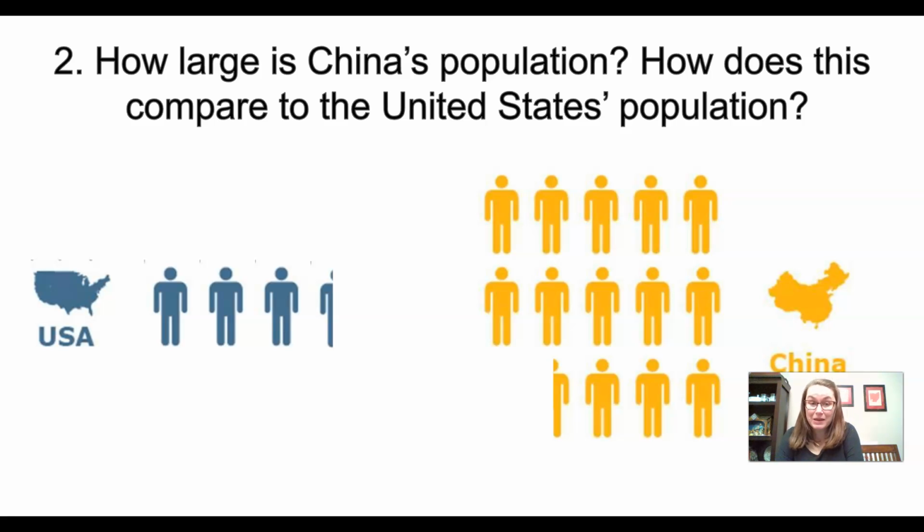So each of these people on the screen represents 100 million people. China has 4 times, quadruple the amount of people that the United States has. That's a lot of people.